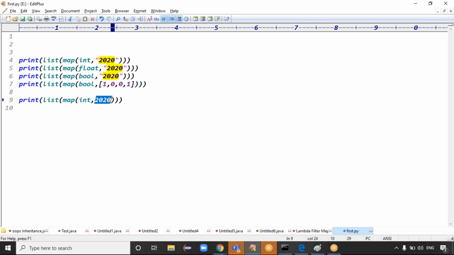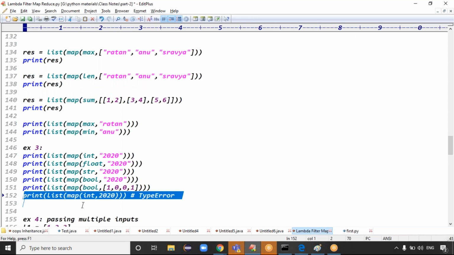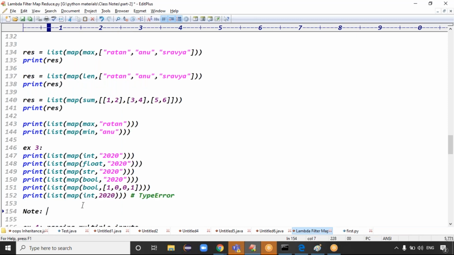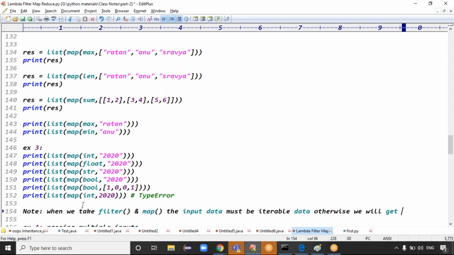A note here: when you use filter and mapper, the input data must be iterable data, right? Exactly. Otherwise you'll get an error message, guys. I think you got the clarity, right?